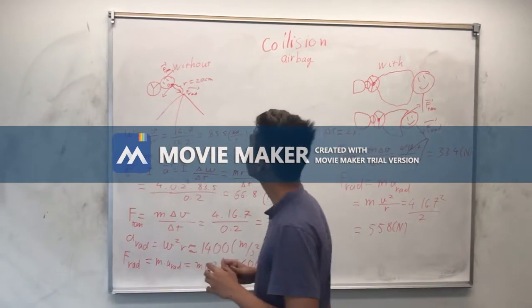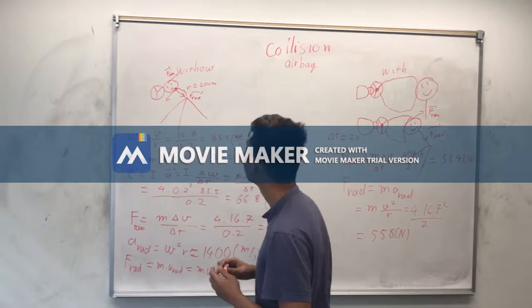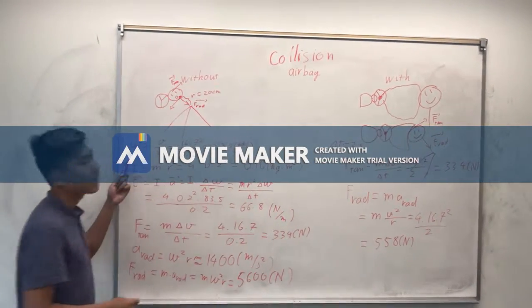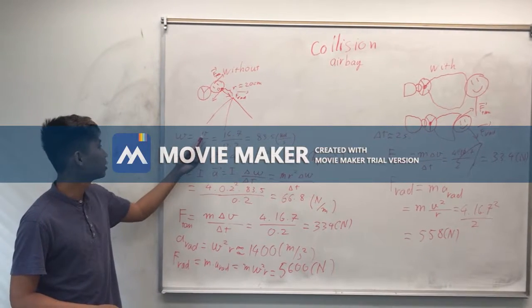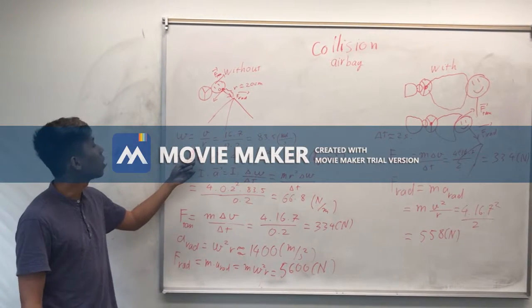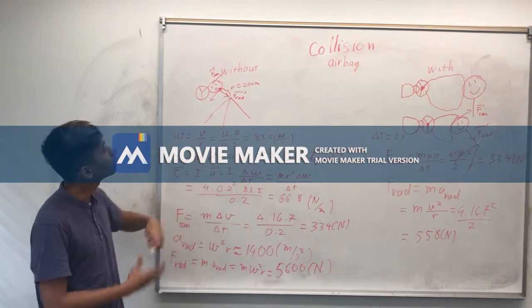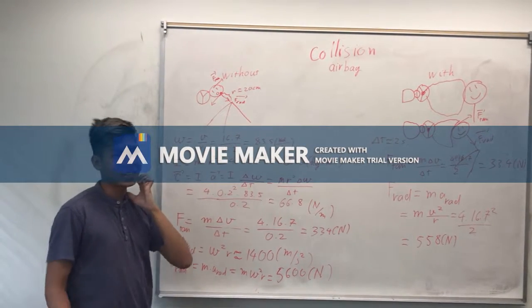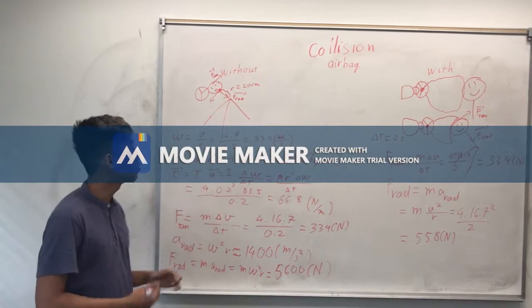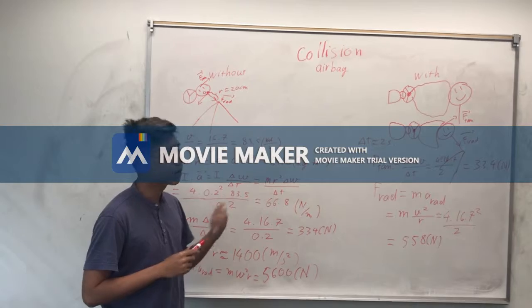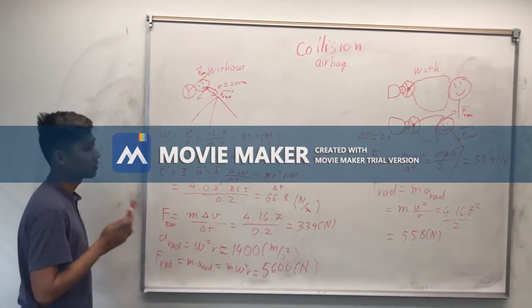Another fundamental thing about cars is the airbag. So let's do the math without an airbag first. We have the angular speed, which is the initial tangent speed over the radius, which is 16.7 over 0.2. The length of the neck is usually 20 centimeters, so I take 0.2. So it's gonna be 83.5 rad per second.